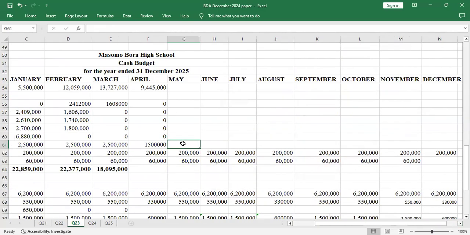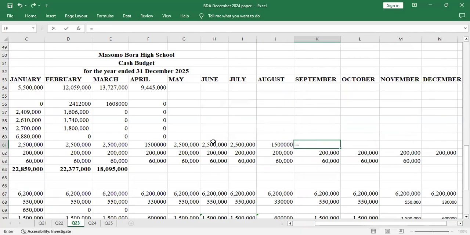So what happens in May? May, it goes back to 2.5. June the same, July the same. Then when it comes to August, the school is closed, so you have the value for April.